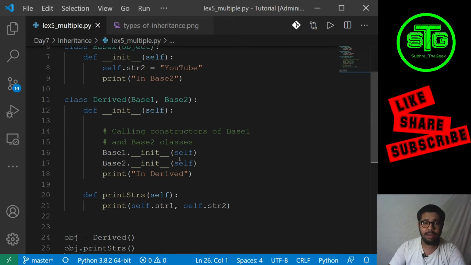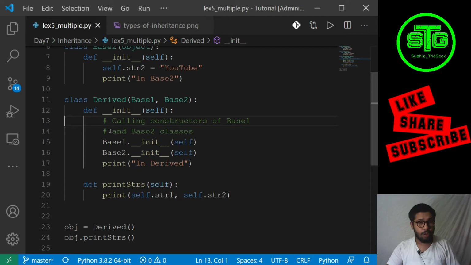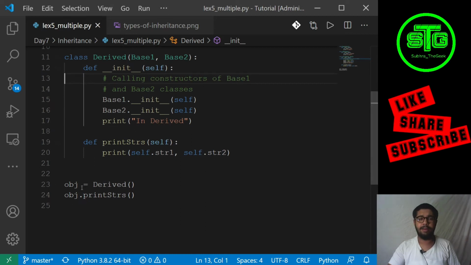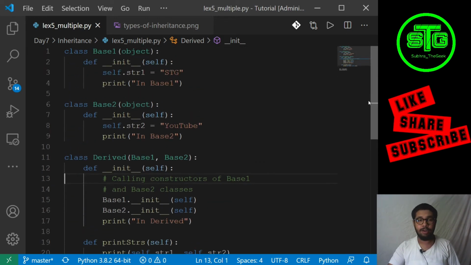In the constructor itself, I'm calling both the base classes, and after it is done, I'm printing in derived class. So let's see what happens. I have created an object of the derived class, and object.print strs is the function of the derived class which prints str1 and str2. So it will print stg and youtube.